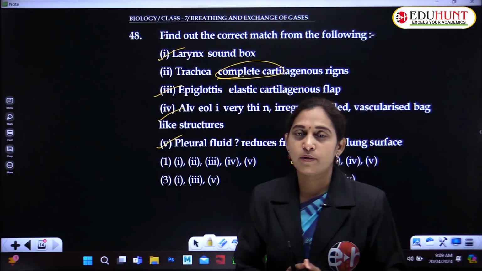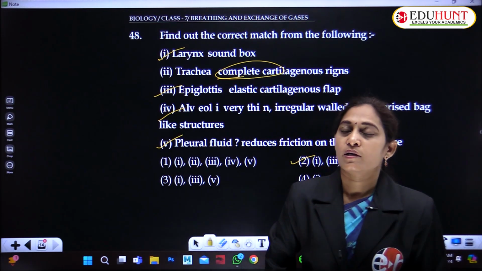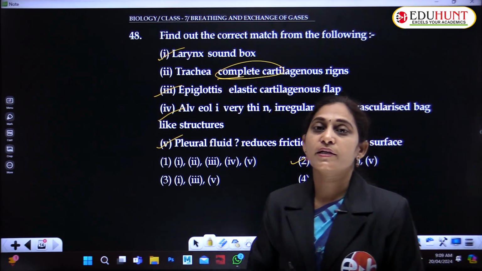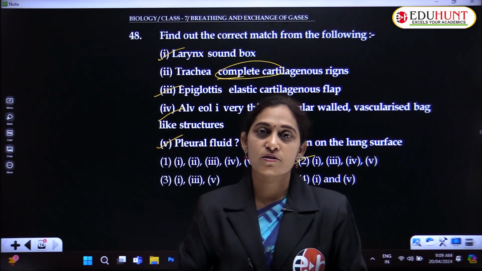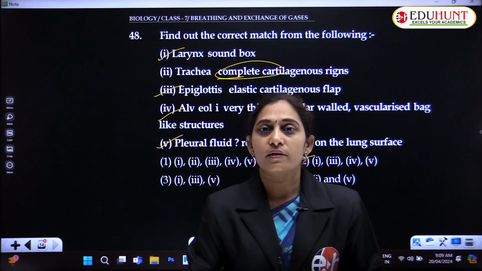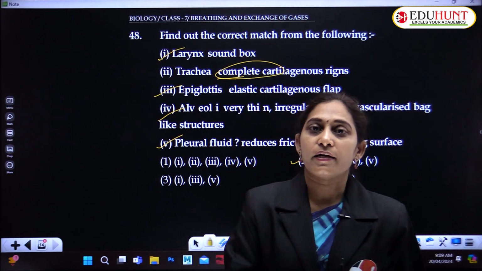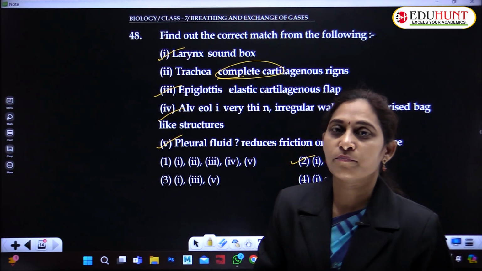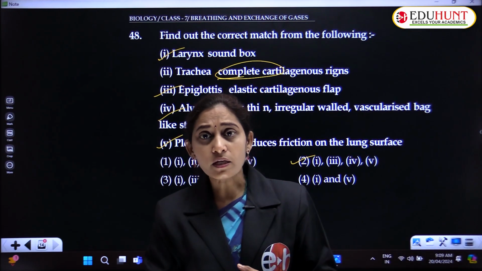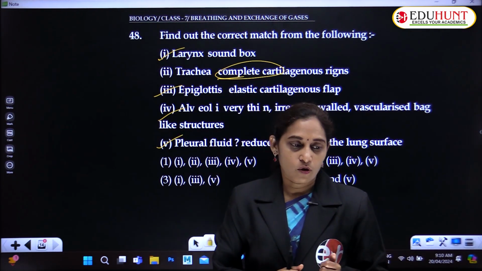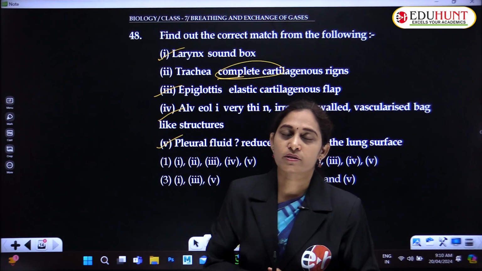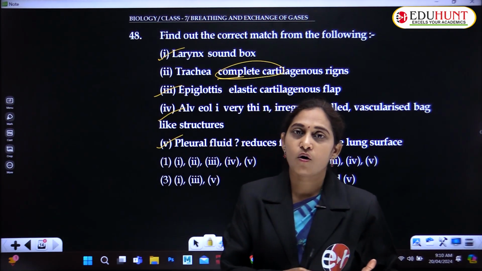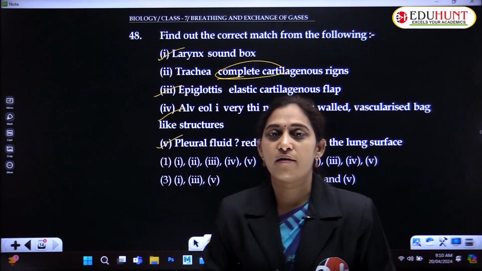So all the best to all of you, and we have already completed the worksheets regarding these concepts. NEET model MCQs, picking out the incorrect statements and picking out the correct statements, and also match the following type of questions, and true or false type of questions also we have done.